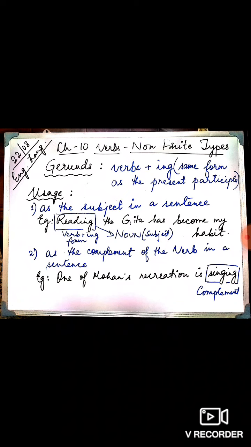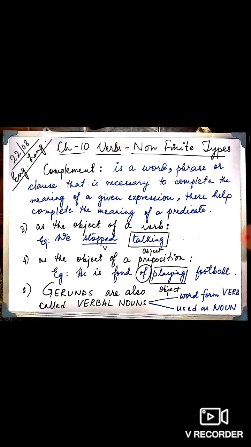Now, we also need to understand what a complement is. If you remember, object, direct object, indirect object and complements, we had learned this in class 6 in detail. Yet, if you have forgotten what a complement is, let me explain to you once more. A complement is a word, phrase or a clause that is necessary to complete the meaning of a given expression. These basically help to complete the meaning of a predicate.